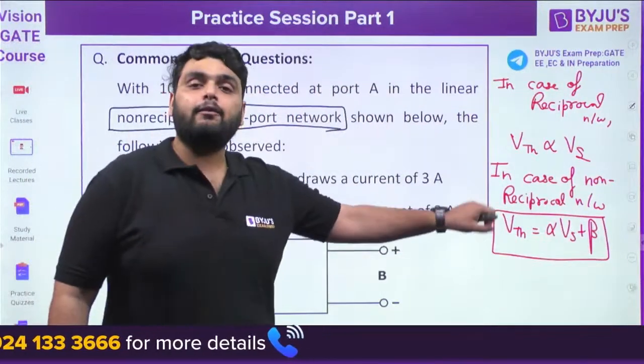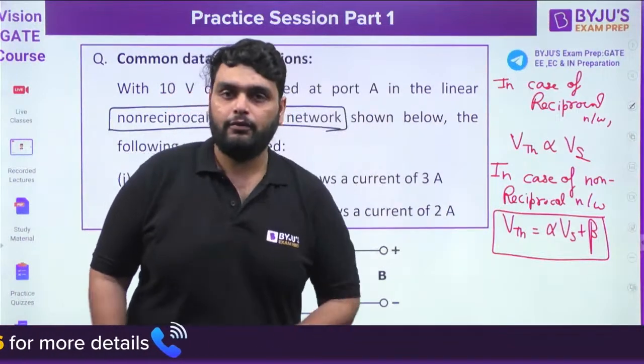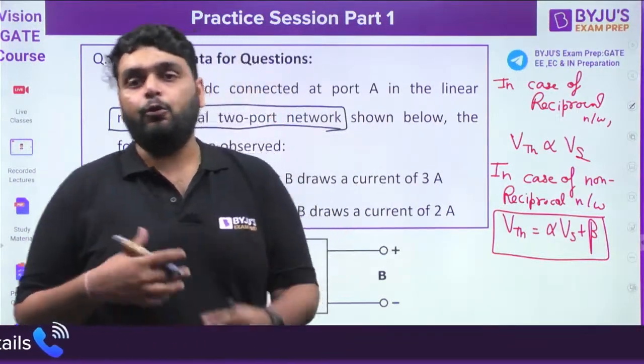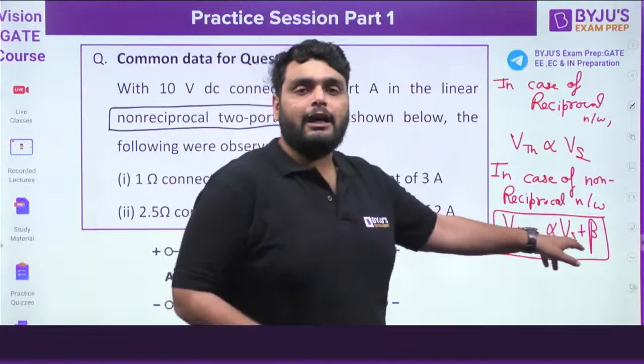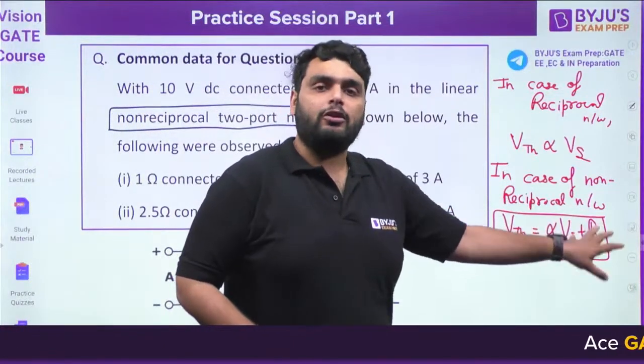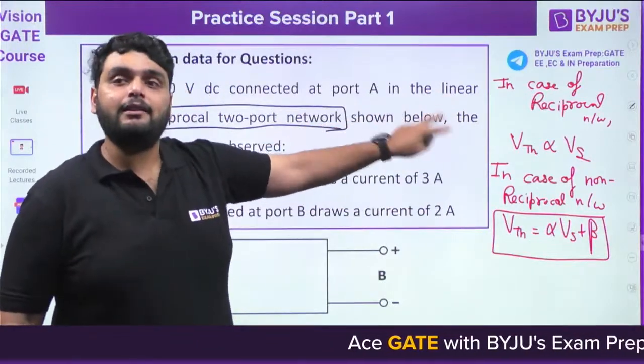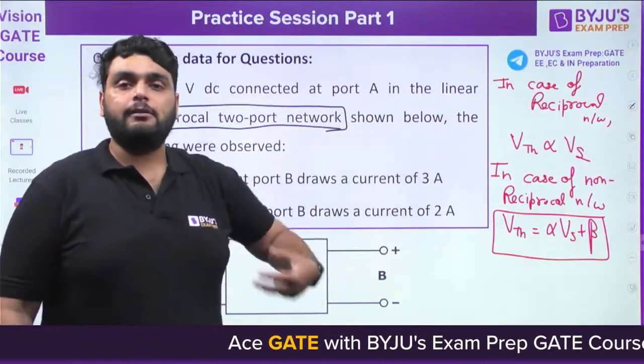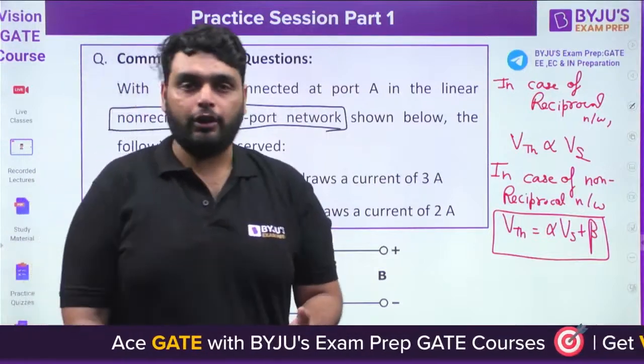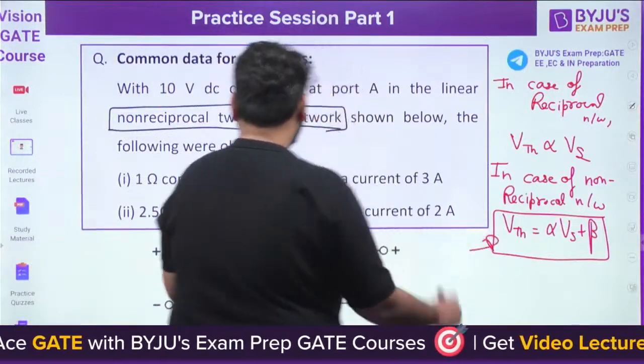It means the VTH does not directly depend on Vs. It's not directly proportional to it, where alpha and beta are some constants. Alpha and beta are constants which we will find. So these 2 points you need to remember and understand here: what is the meaning of reciprocal and non-reciprocal network? Okay, very important, very important.